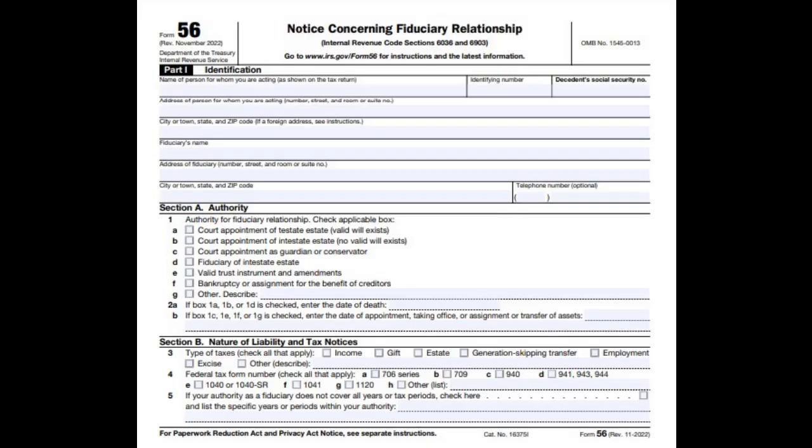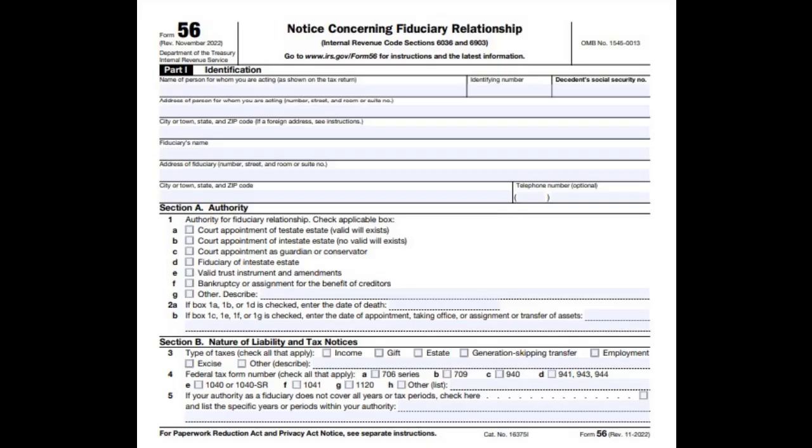Fiduciary versus authorized representative. The distinction between a fiduciary and an authorized representative lies in how the IRS views their roles. Fiduciary: treated by the IRS as if they are the taxpayer. They have full rights and responsibilities to act on the taxpayer's behalf, such as filing tax returns and paying taxes. Authorized representative: acts as an agent for the taxpayer, performing only duties specified on Form 2848. They cannot act beyond what the taxpayer authorizes in writing.